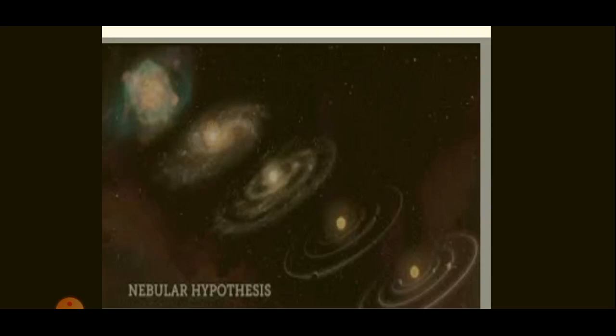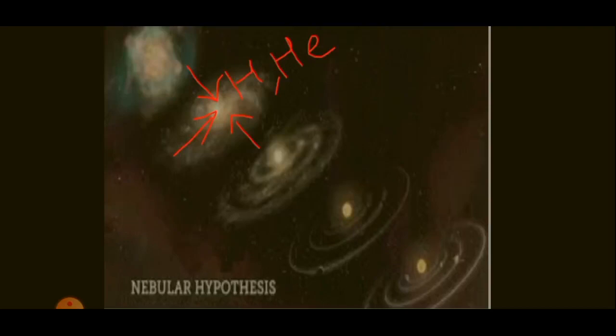In this hypothesis, initially it is assumed that there was a cloud-like material which was made of gases like hydrogen, helium, and dust. It was called nebula cloud. Then, due to rotation, the lighter gases like hydrogen and helium came to the center and collided. Thus, the sun was created at the center.